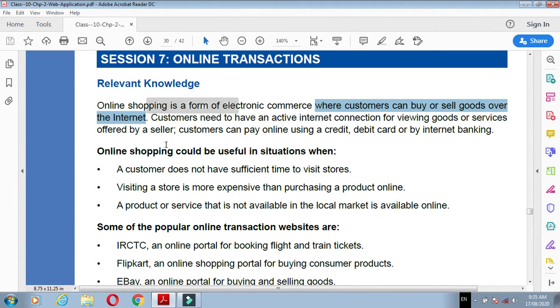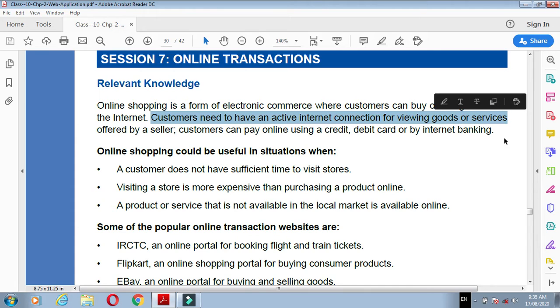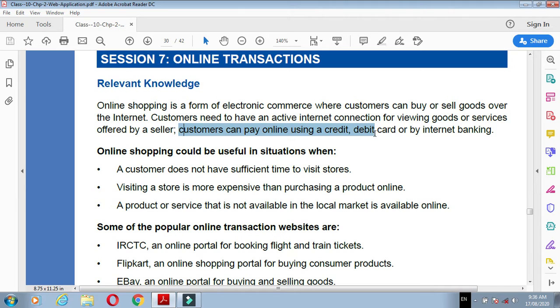What are the customers doing? The customers buy or sell their goods over the internet. Customers need to have an active internet connection for viewing the goods and services. For that purpose, what do we need? First, we need an internet connection, so that the customer can view our goods and our services. Then customers can pay online using credit card, debit card, or internet banking.